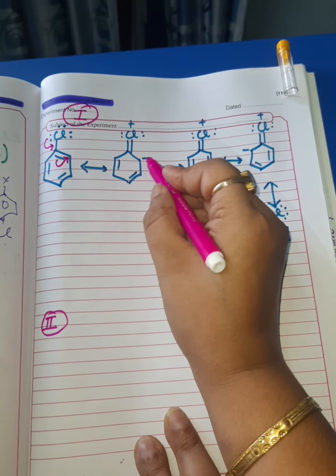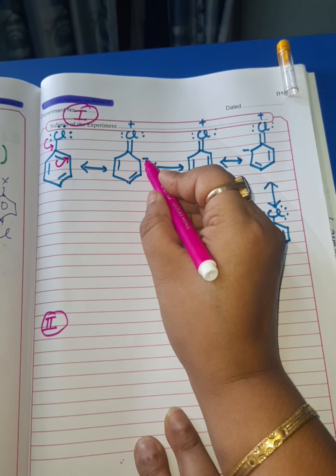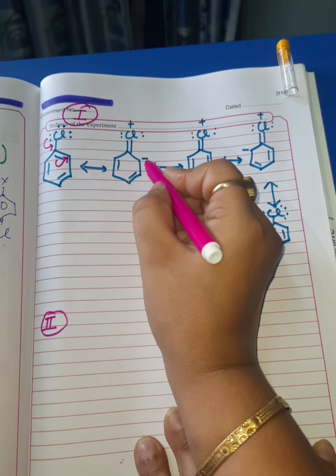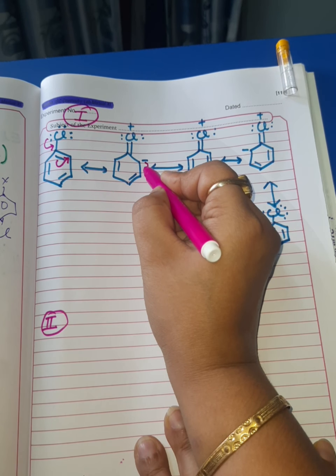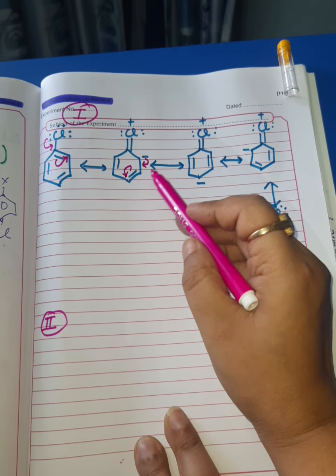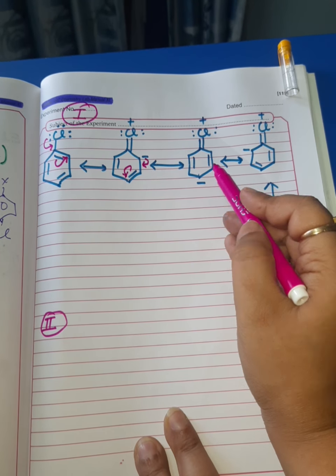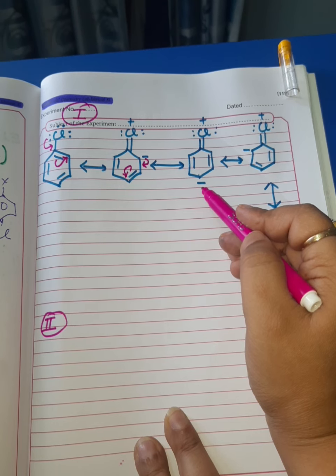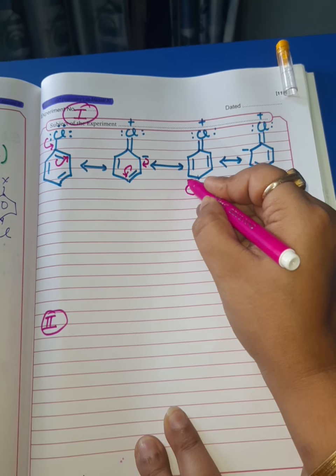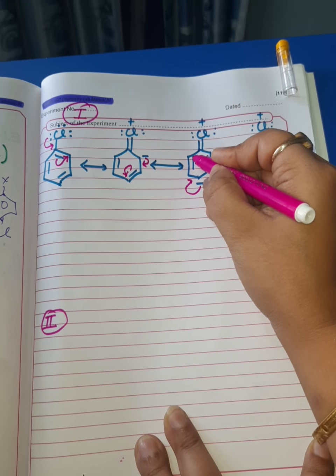And now this negative charge which has come at the ortho position gets further stabilized, further delocalized. Its delocalization will be this way. You see the arrows carefully. As a result, the negative charge will come at the para position, which on further delocalization will be this way.